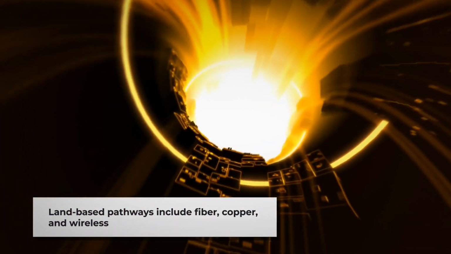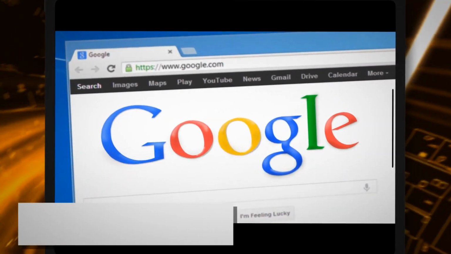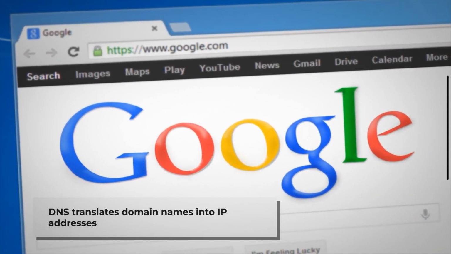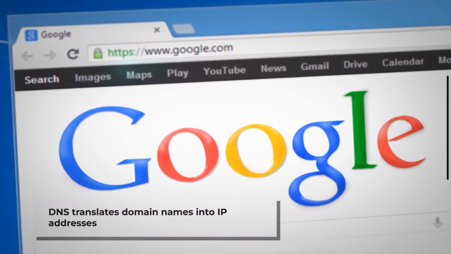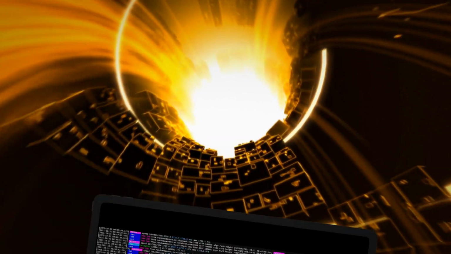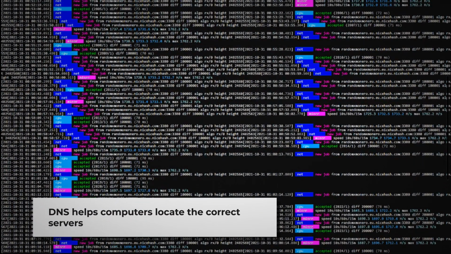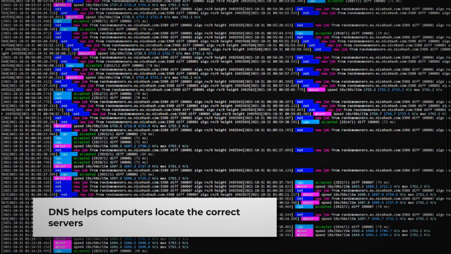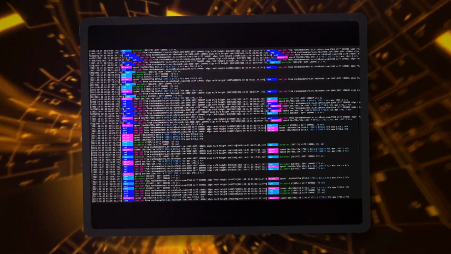The Domain Name System, or DNS, serves as the Internet's address book. When you type a website address into your browser, you are using a human-readable domain name. However, computers communicate using numerical Internet Protocol addresses. DNS servers translate domain names into IP addresses, allowing your device to locate and connect to the correct server hosting the website you wish to visit.